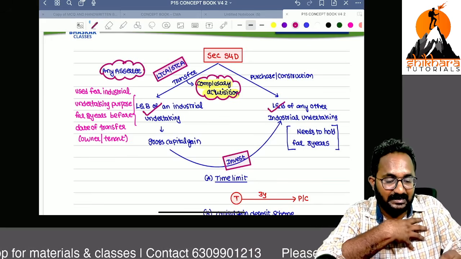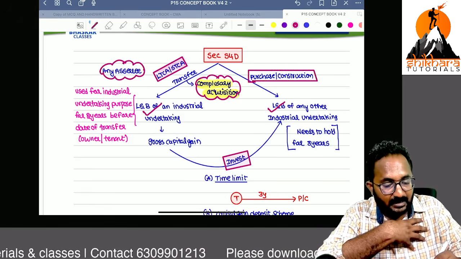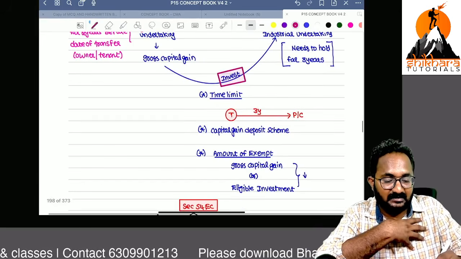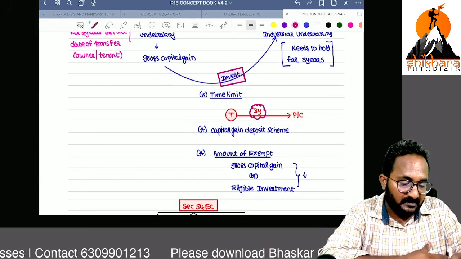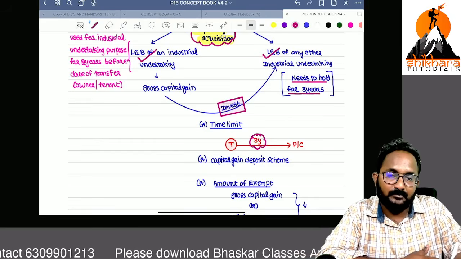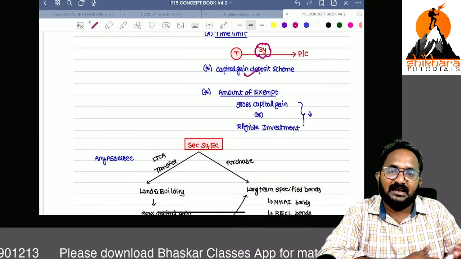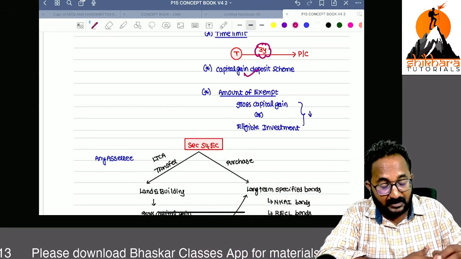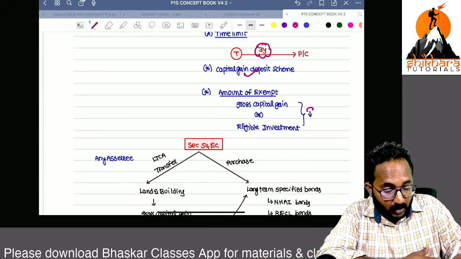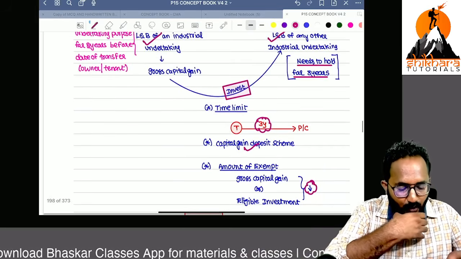Here for land you can use purchase, and for building you can use construction. Altogether, they give 3 years time for the purchase or construction, and whatever new asset you purchased, you have to hold it for 3 years. And the capital gain deposit scheme is also available because they give 3 years time. The eligible amount of exemption will be gross capital gain or eligible investment, whichever is lower.